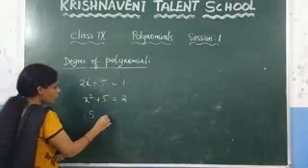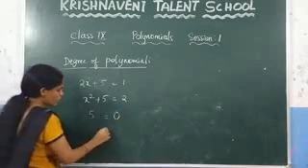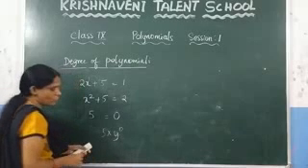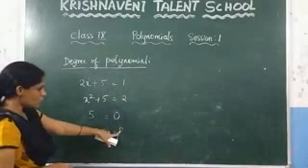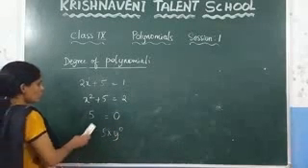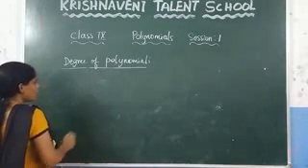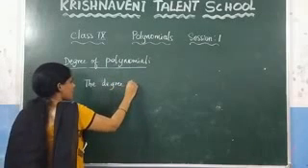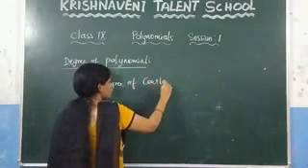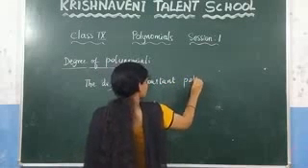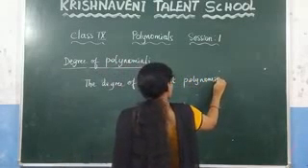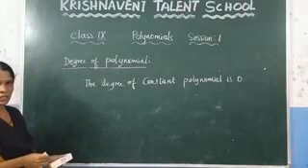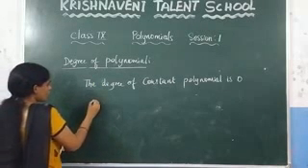We already told the degree of the constant is always 0, because this one you can write it as 5 into x power 0. So you can write it anything 5 into y power 0, which always gives the result, so we can observe that here what is the degree here? 0. So from this what we can conclude here, the degree of the constant polynomial is 0.